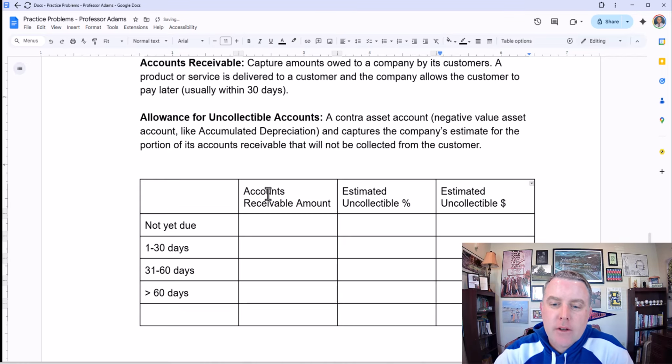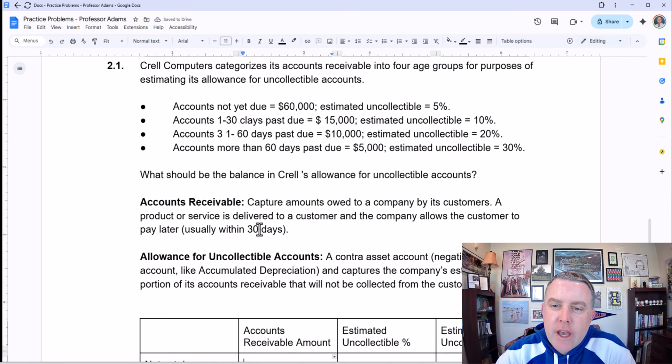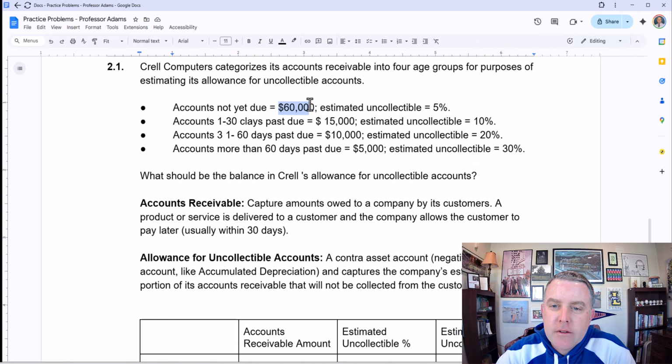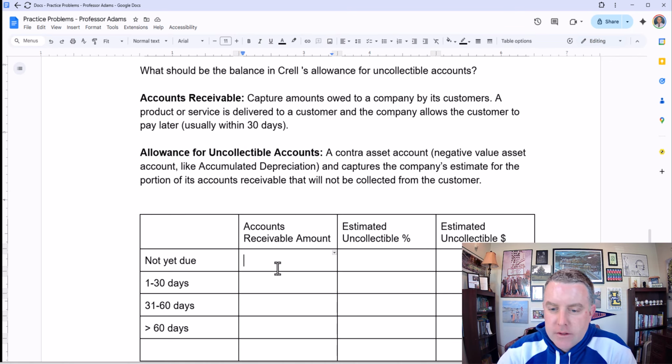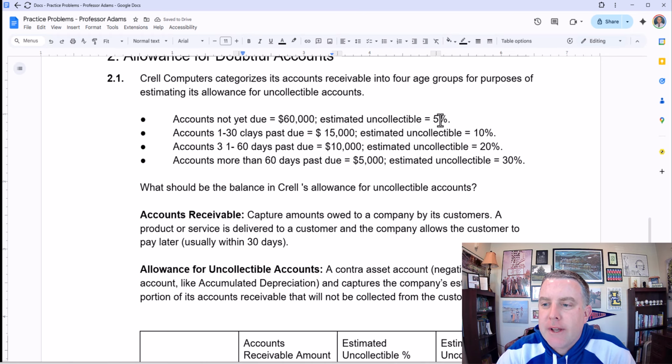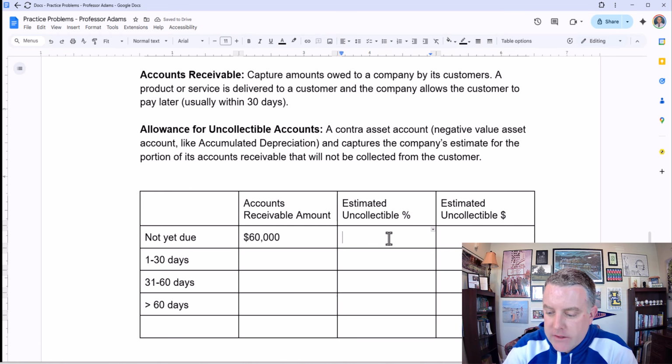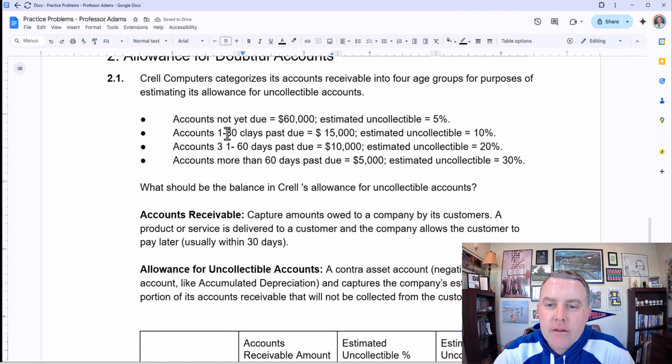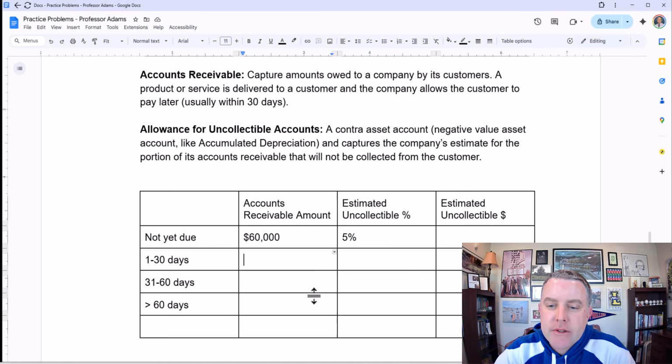Okay. So in each category here, we have 60,000 not yet due, and 5% of that is estimated as uncollectible. And then 1 to 30 days, we're going to have 15,000 at 10%.